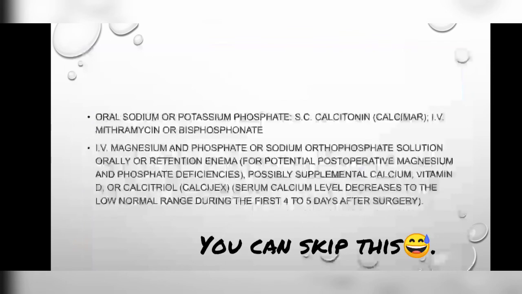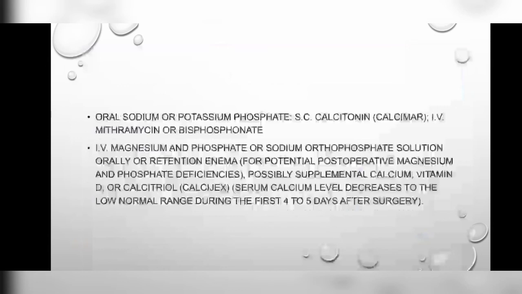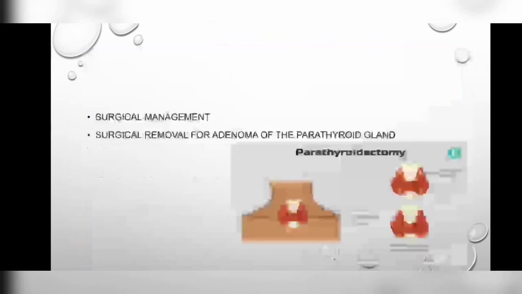Then oral sodium or potassium phosphate, calcitonin through IV, mithramycin or bisphosphonate can manage the hyperparathyroidism symptoms. Then IV magnesium and phosphate or sodium orthophosphate solution orally or by retention enema can also be helpful in the treatment of hyperparathyroidism. Then surgical management: surgical removal of the adenoma of the parathyroid gland. If the medical management and non-pharmacological management are unable to treat the hyperparathyroidism, the last option is surgical management, in which we remove the parathyroid gland.